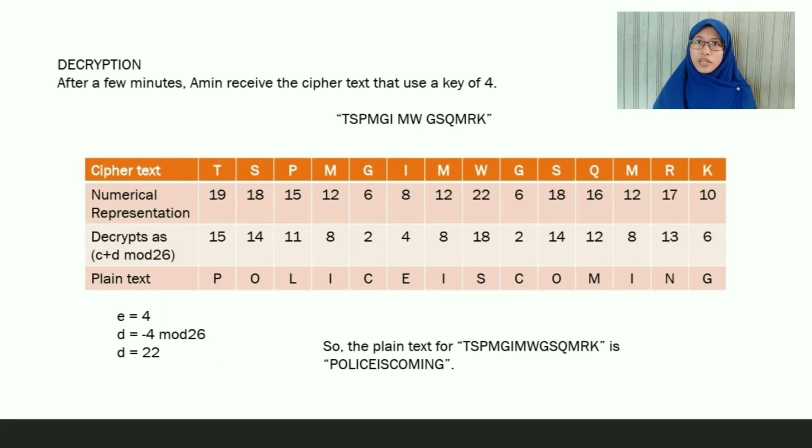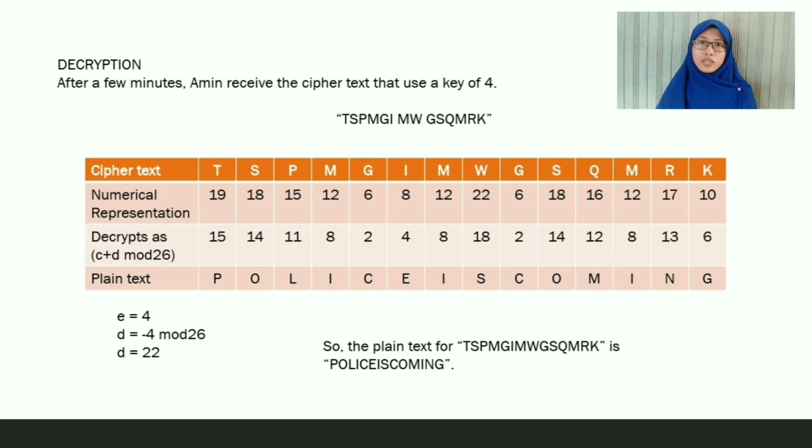After a few minutes, Amin retrieved the cipher text that used a key of 4, which is TSPMGIMWGSQMRK. And for this, we use the same method as before, but the inverse one. So we need a table with cipher text, numerical representation, decrypt as C plus D mod 26, and the plain text.